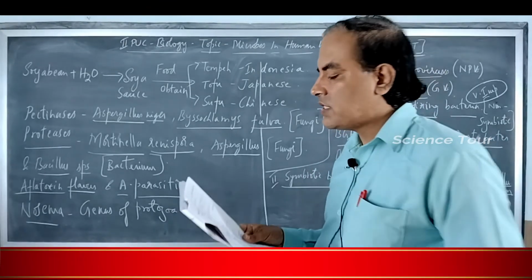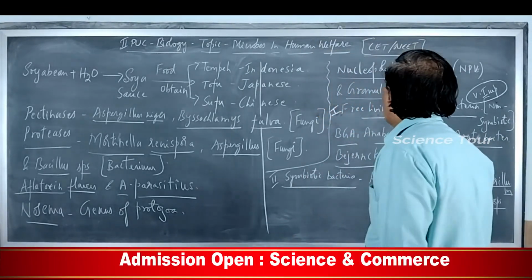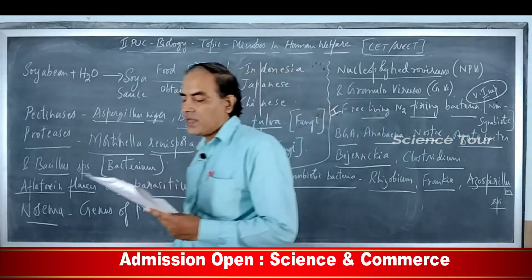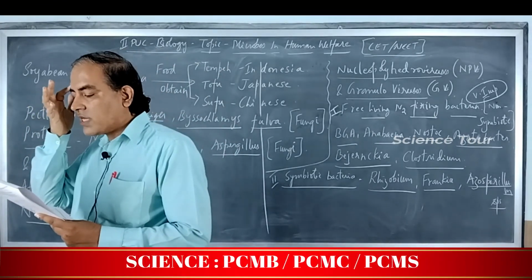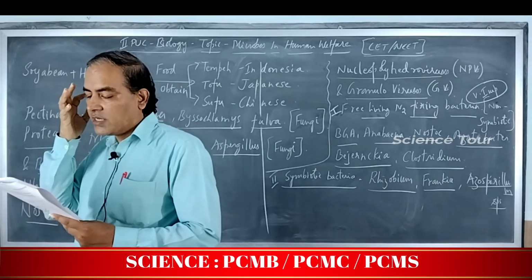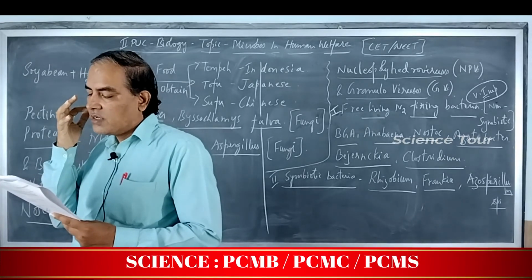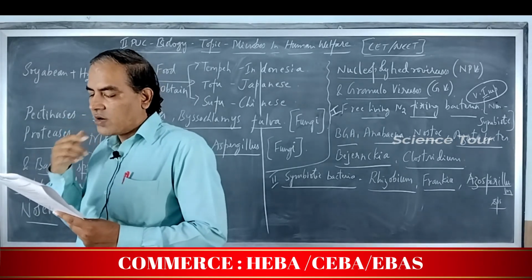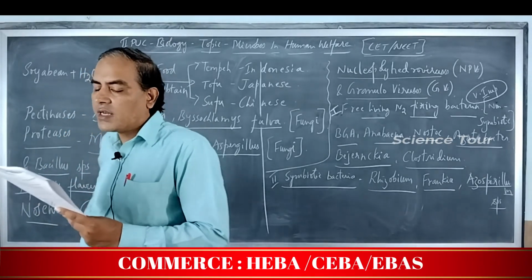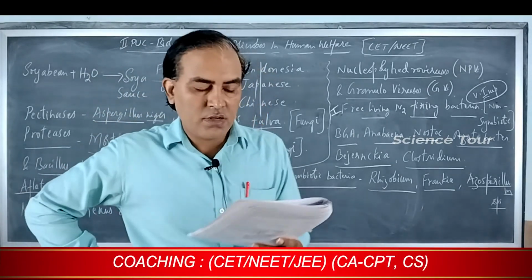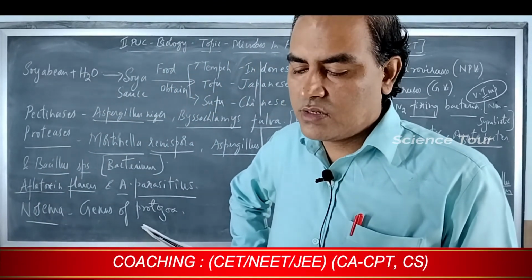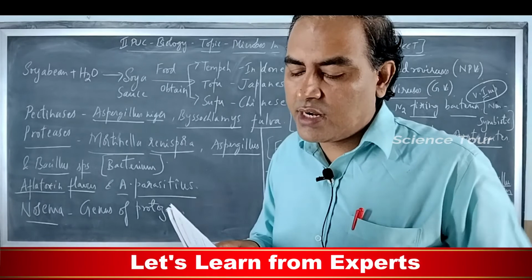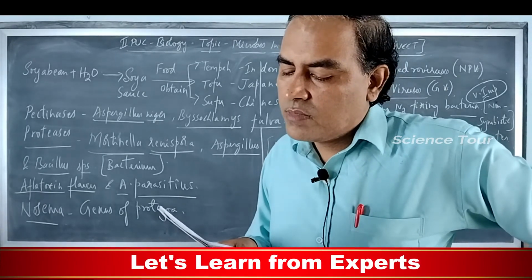Next, the last question under this particular chapter, microbes in human welfare, that is question number 35. Mark the mismatched pair. Dragonfly can be used as biological control. Anaerobic sludge digester used in the biogas plant. Oscillatoria increases alkalinity of soil. That is wrong. Oscillatoria decreases the alkalinity of soil.